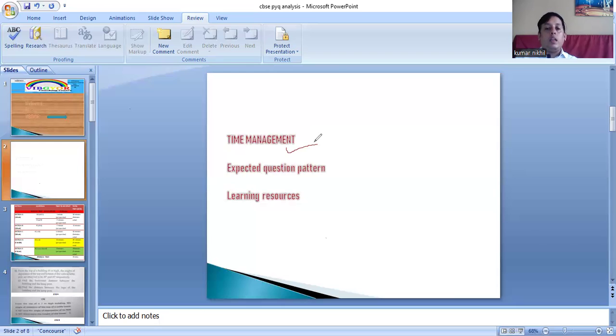Next one will be, many of the questions are repeated many times. So how are they repeated? What is their pattern? I will show you in the coming slides. Next one is, if you don't have so many resources, from where you can get the learning resources. This one is the last part. So let's come to our first topic, that is time management.